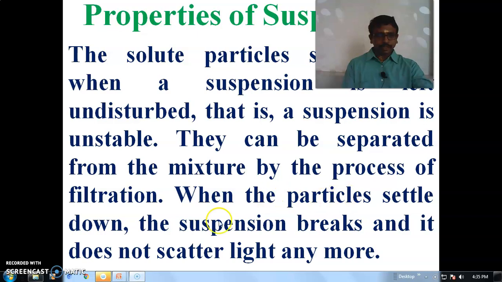When the particles settle down, the suspension breaks and it does not scatter light anymore. For example, when the sand particles have settled down, the water is at the top, and no scattering will take place. But when the sand and water are mixed, the scattering will take place.